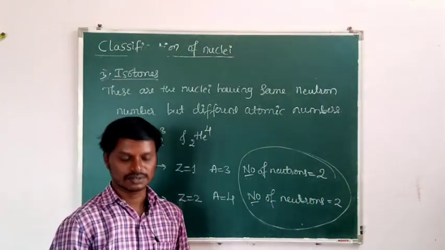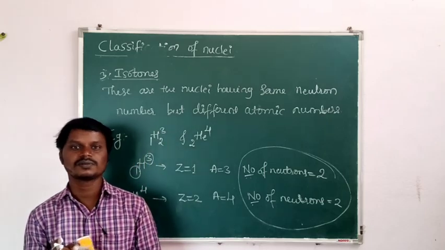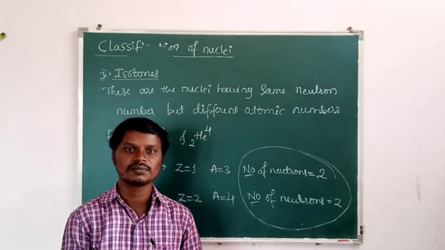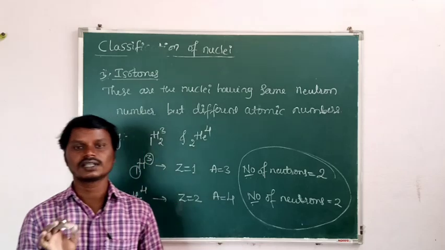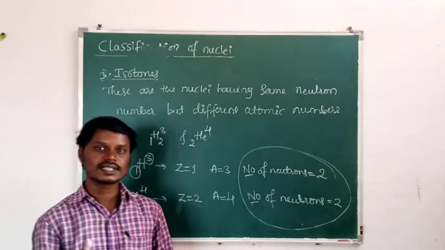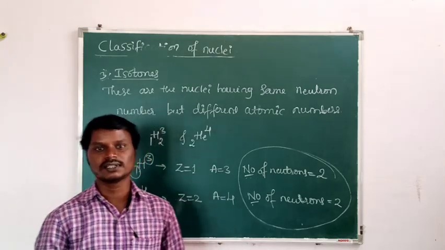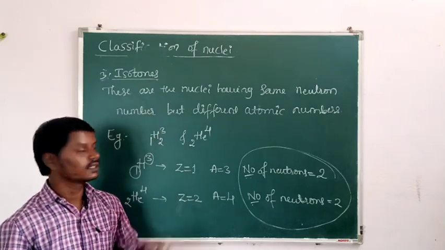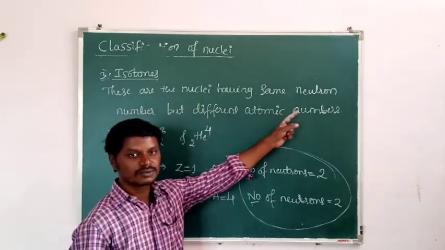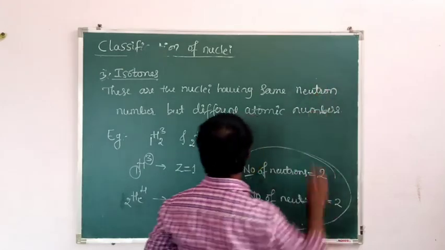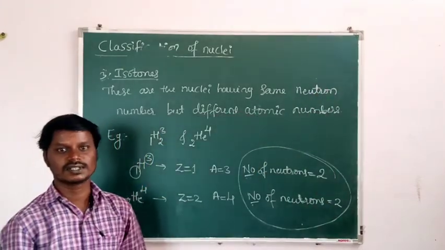Once again, listen here. What are isotopes? These are the nuclei having the same atomic number but different mass numbers. What are isobars? These are the nuclei having the same mass number but different atomic numbers. And what are isotones? These are the nuclei having the same neutron number but different atomic numbers. These are called isotones.